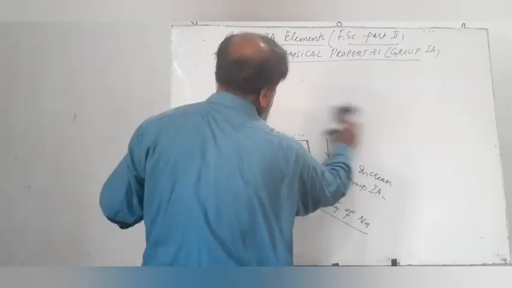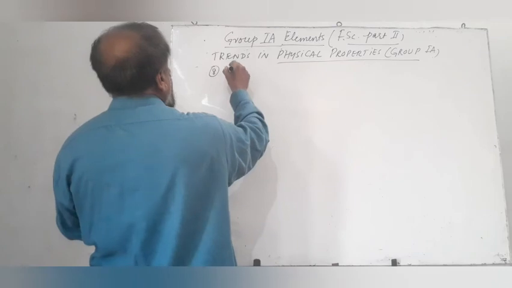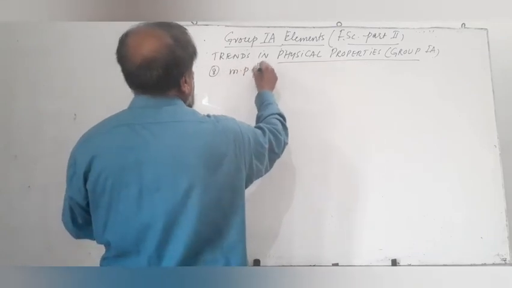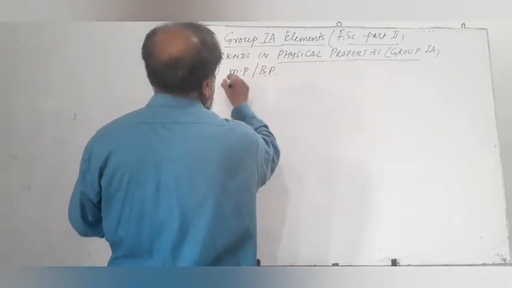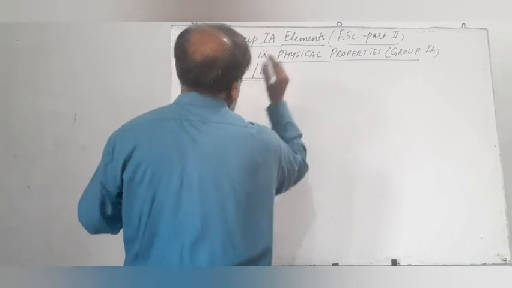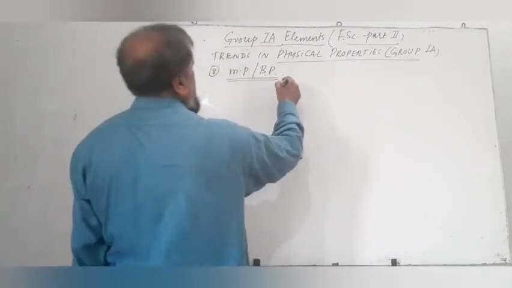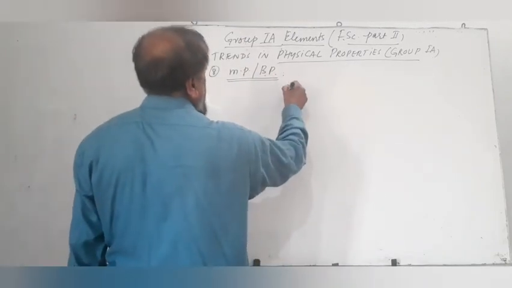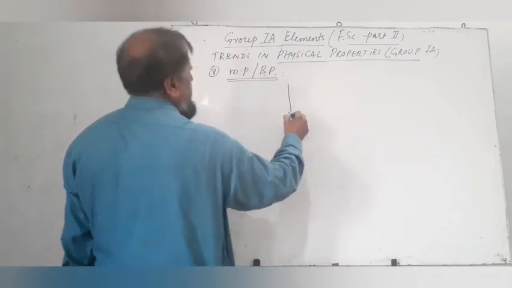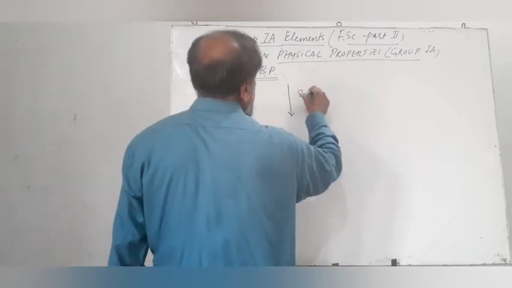Next property of these elements is melting point and boiling point. We had already discussed that as we move down the group, the softness increases.